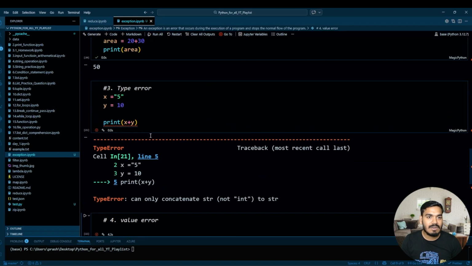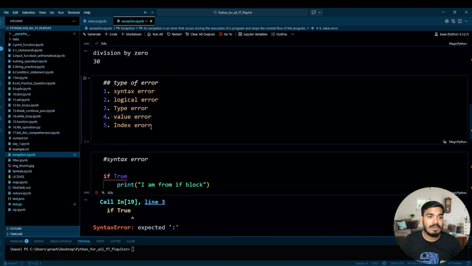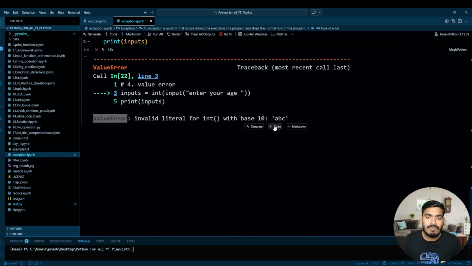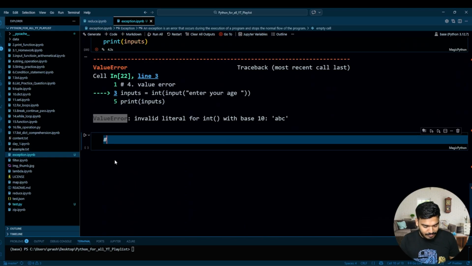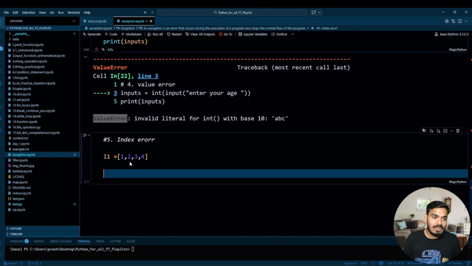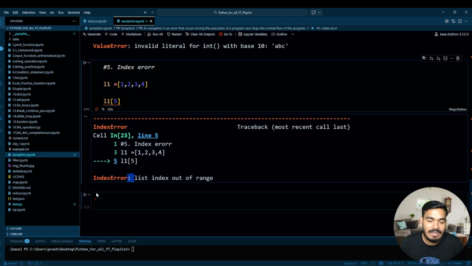So the next error which we are discussing over here is an index error. I think you will be very much familiar with what the index error is. So whenever, let's say, we have one list, once I say list, you will understand what an index error is. So I have L1 equal to 1, 2, 3, 4. So what is the total index over here? 0, 1, 2, 3. But if you write L1 of 5, you'll get the index error over here.